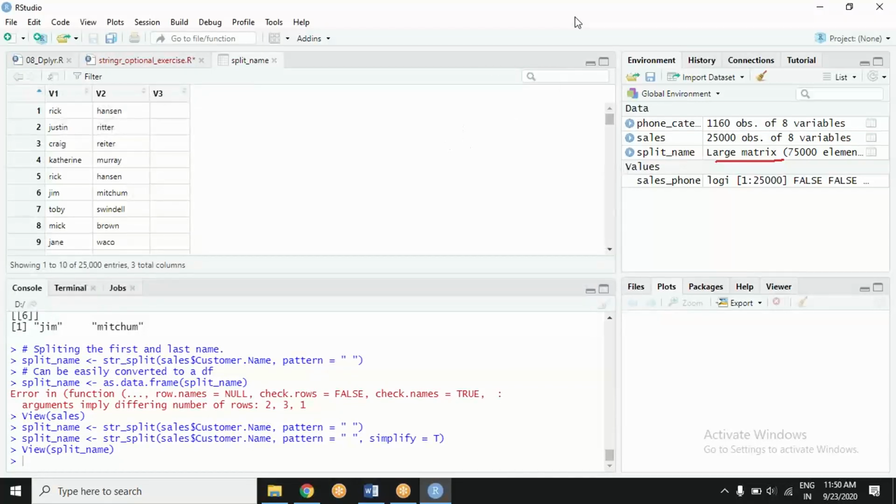Let's have a look. So see what kind of matrix we happen to have. We have a variable 1, we have a variable 2, so it is containing first name, it is containing last name. Then we have variable 3. Why is it here? And it is all blank. Why do you think it is happening?